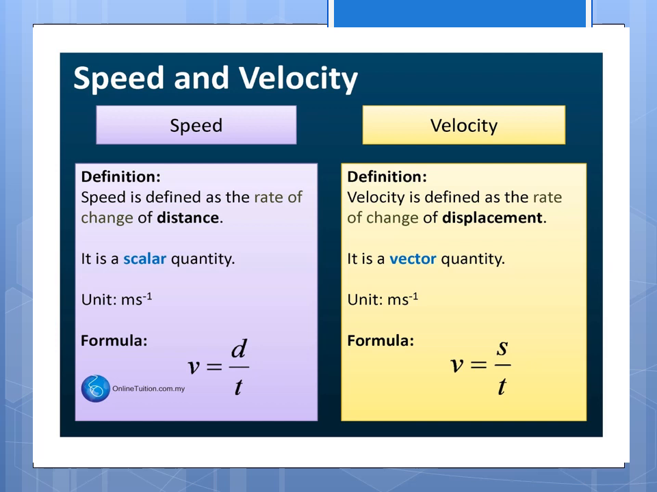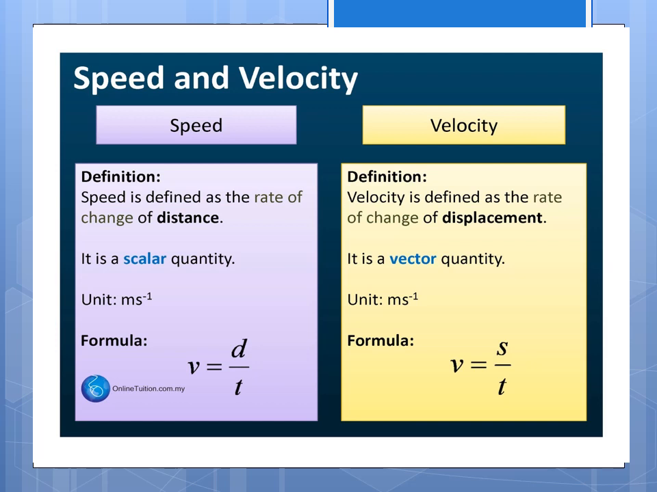So the speed formula is distance traveled by time taken. V is equal to distance by time. What is the unit of speed? Meter per second. What is the quantity of speed? Scalar quantity. Okay, what is the formula? V is equal to distance by time.